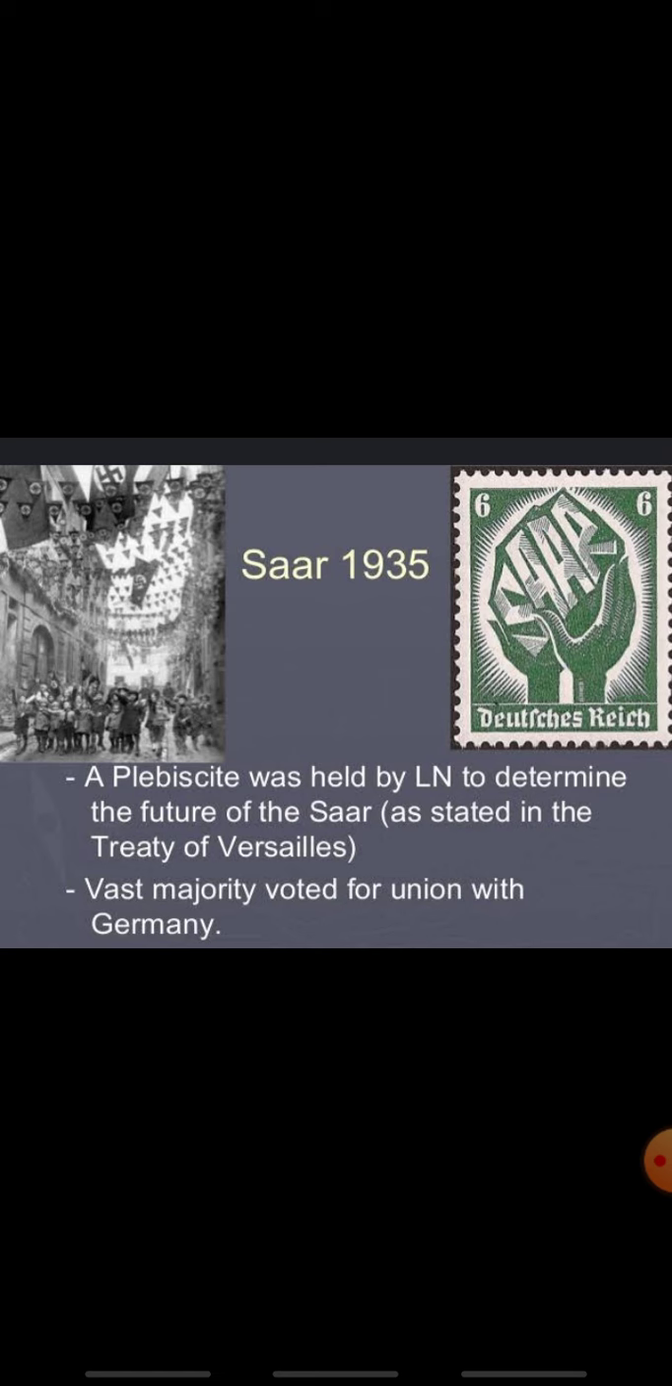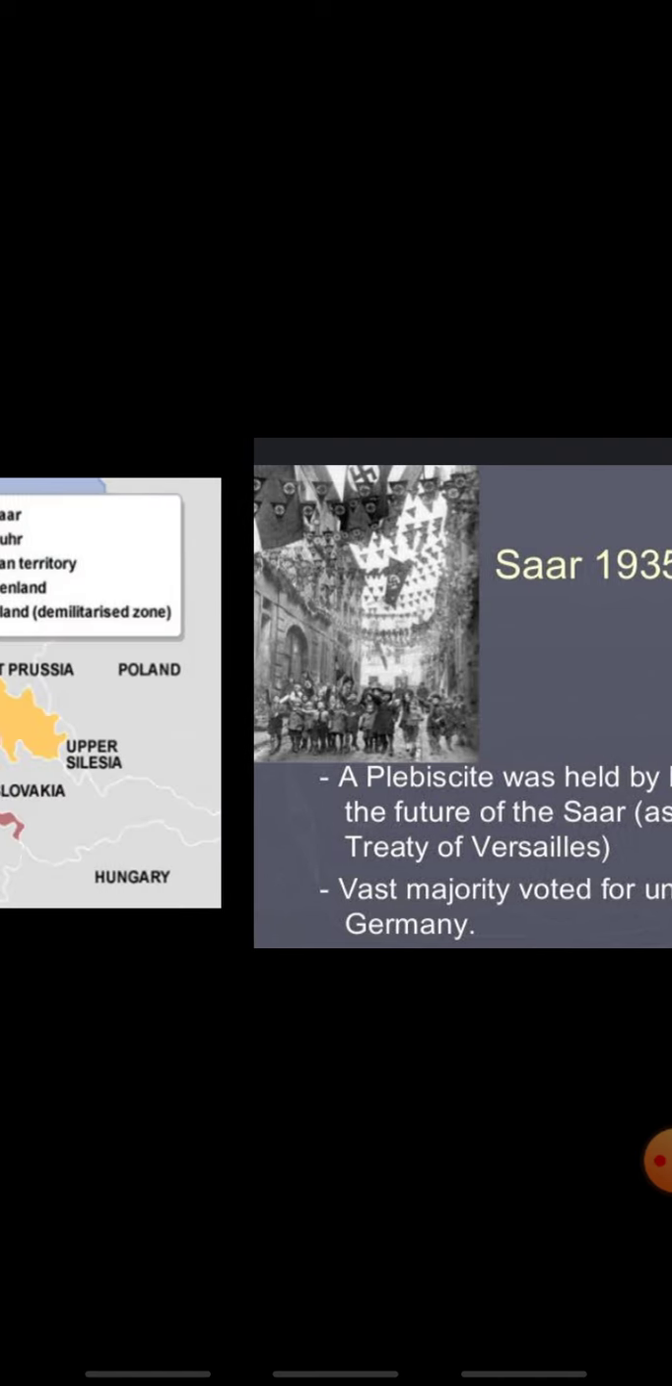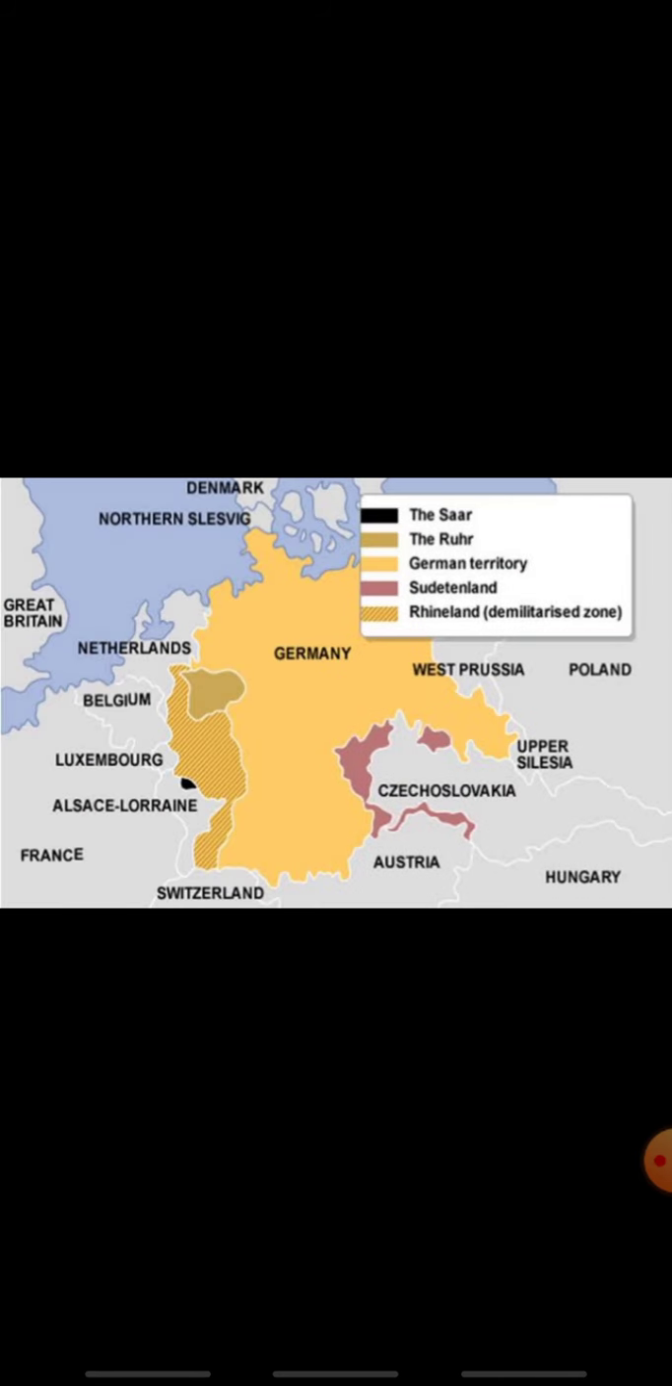Nazis then interfered in the Saar region and continued the propaganda in favor of Germany. On 13 January 1935, the plebiscite was held, resulting in a 90% vote in favor of reunion with Germany. This clearly showed the importance of the Nazi technique of propaganda.